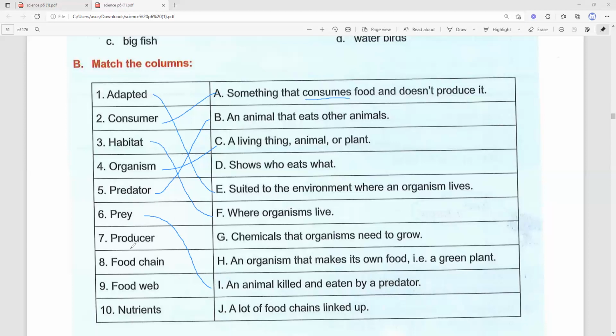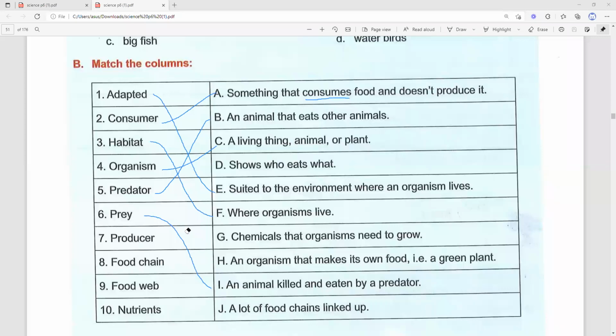Okay, number 7. Number 7 is producer. Producers are the plants. Producers are the organisms that provide food, or they make food for all the consumers. So for producer, the answer here is letter H, an organism that makes its own food. Examples are the green plants. Okay, so that is the answer.